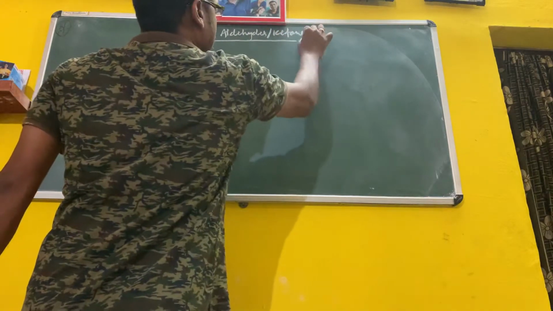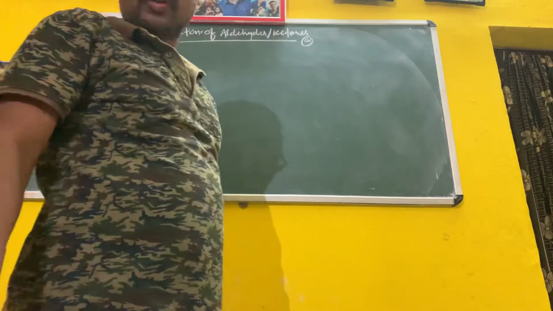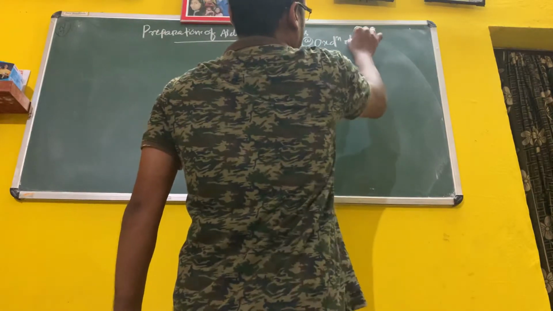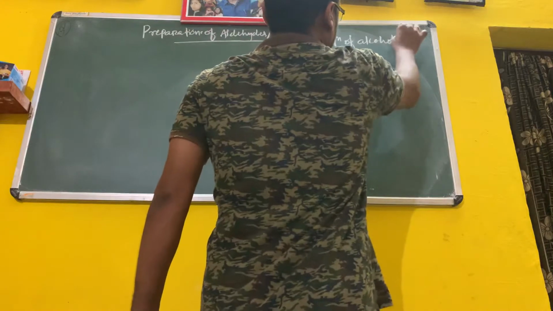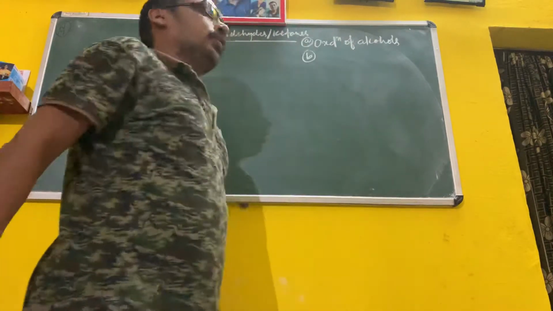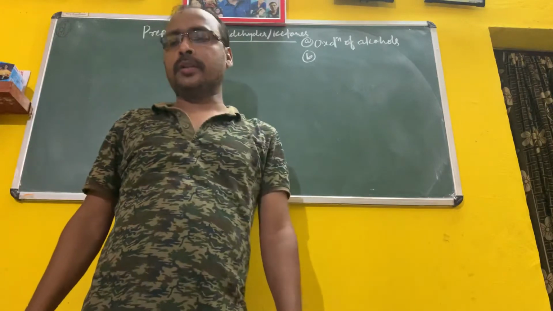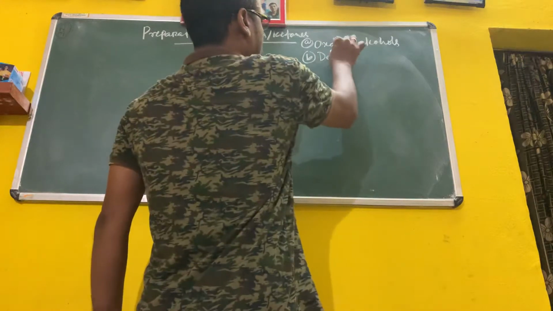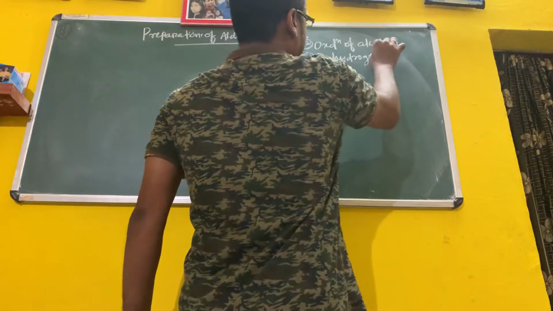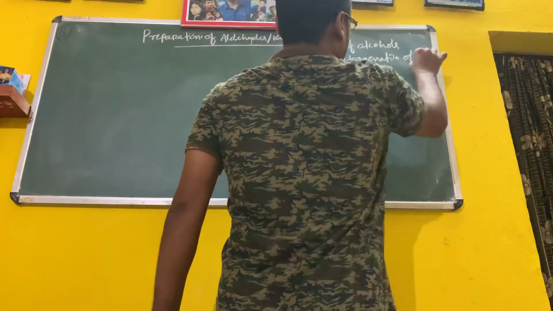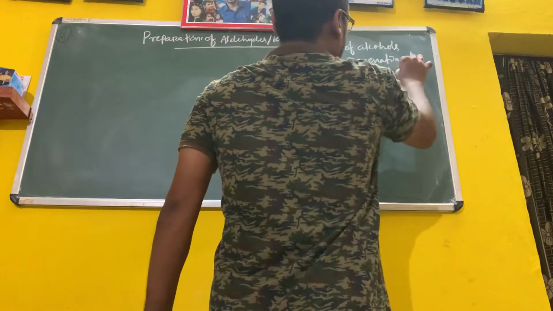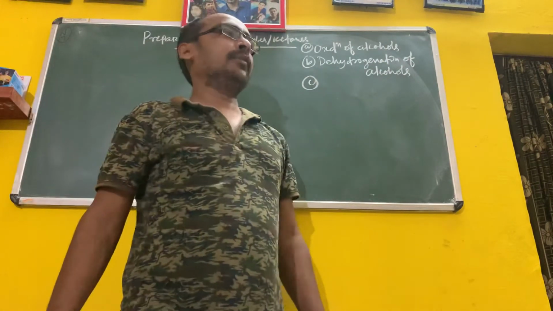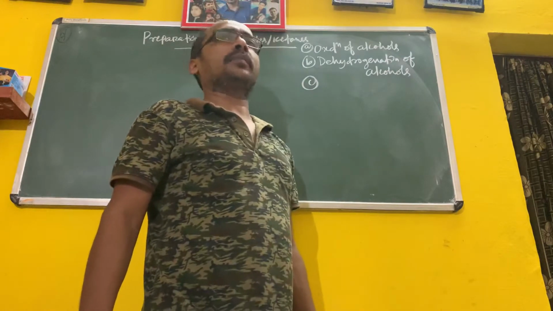Okay, so the first preparation is by oxidation of alcohols. This was in the previous lesson, alcohols, phenols, ethers. Then next is by dehydrogenation of alcohols. This was also in that lesson: dehydrogenation, that is, heated with a heavy metal like copper or silver at 573 Kelvin.